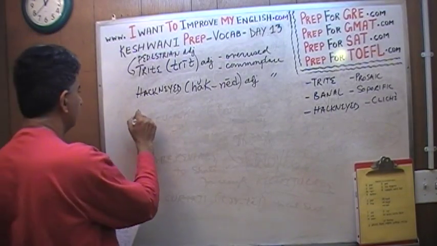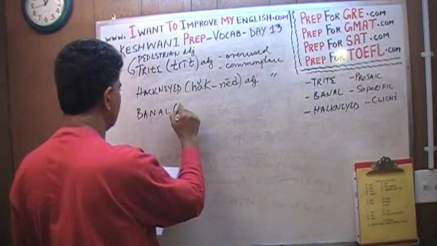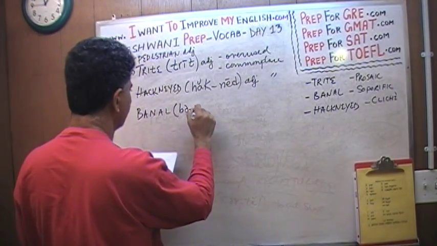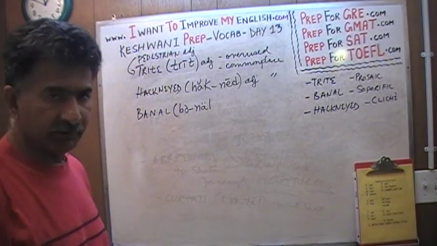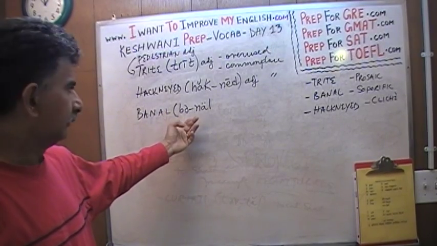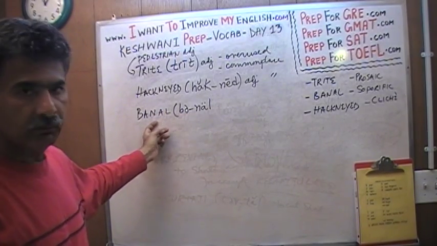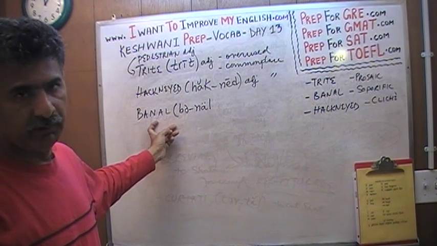Here's another word. Banal. Now this is an interesting word, which is why, as I explained already several times, I always make a point of writing the pronunciation. It's an interesting word because there are apparently two acceptable ways of pronouncing it.